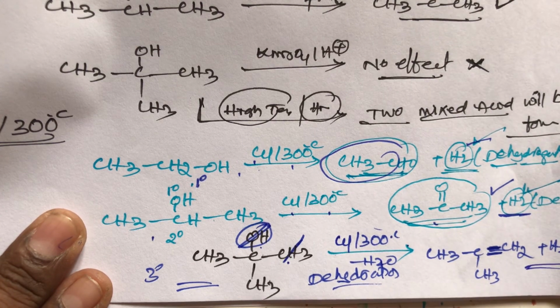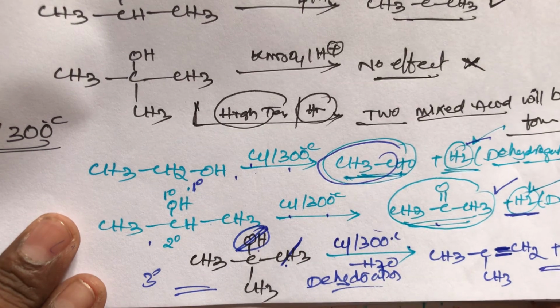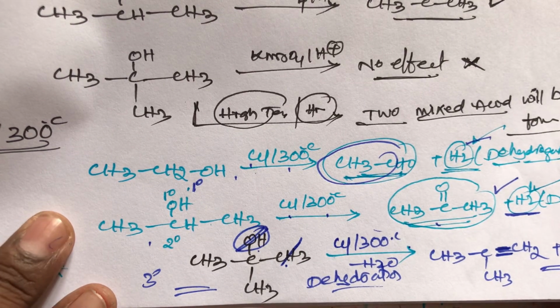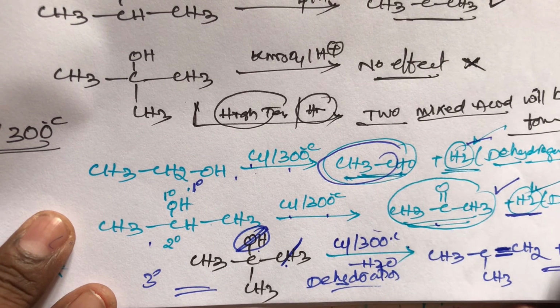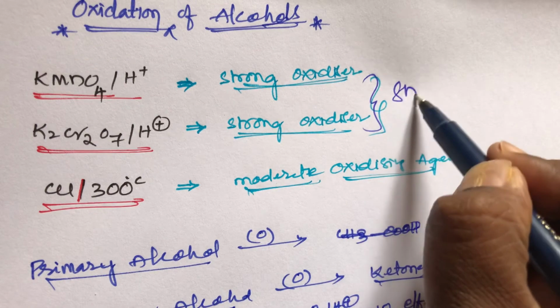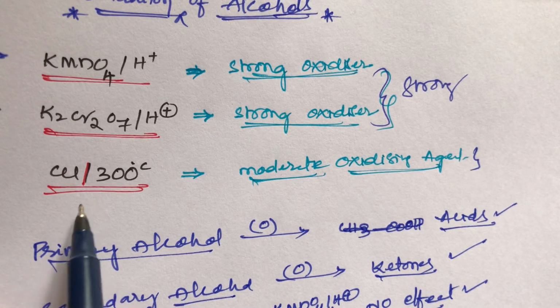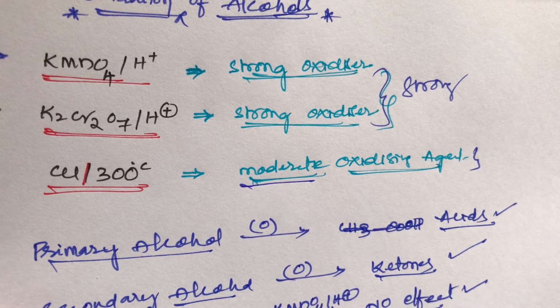This is the simple trick, student, for oxidation of alcohols with KMnO4 or K2Cr2O7 and copper at 300 degrees centigrade. KMnO4 and K2Cr2O7 are both strong oxidizers, and copper at 300 degrees centigrade acts as a moderate oxidizing agent. This is very important, student.